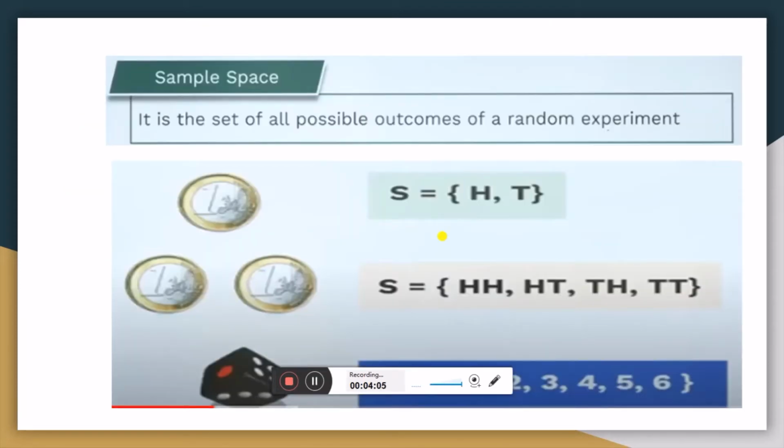Now come to the next point, sample space. What is a sample space? It is the set of all possible outcomes of a random experiment. Means if we toss a coin one time, what is the sample space? Only two outcomes are there. One is head and one is tail. And if we toss a coin 2 times, or if we toss 2 coins at a time, then the sample space consists of 4 possible outcomes. These are head-head, head-tail, tail-head, and tail-tail.